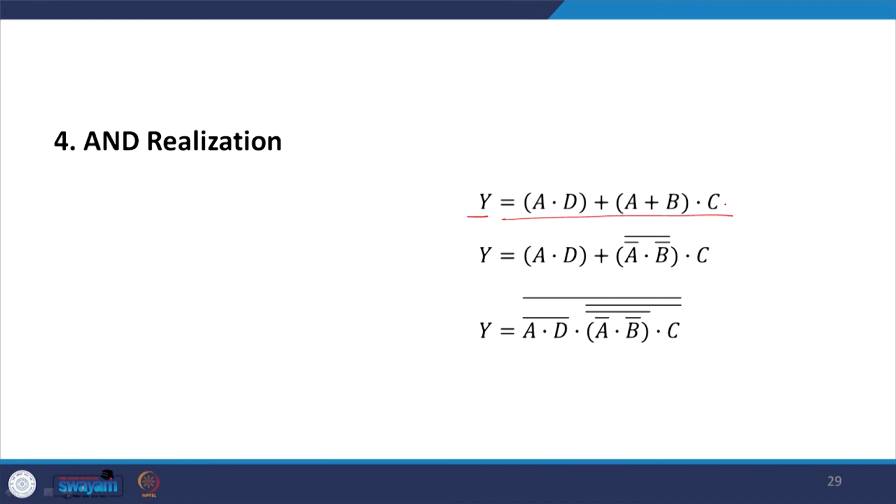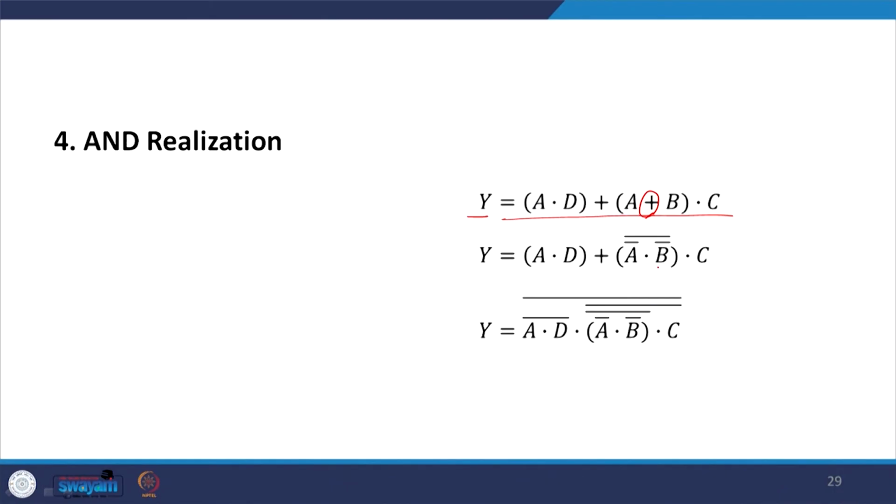Now, I want to convert it for making the AND realization. Okay. So, that I can do. First I take this OR operation, I convert it into an AND one, because I want the realization of AND, and in the next step I convert this OR operation into the AND operation.